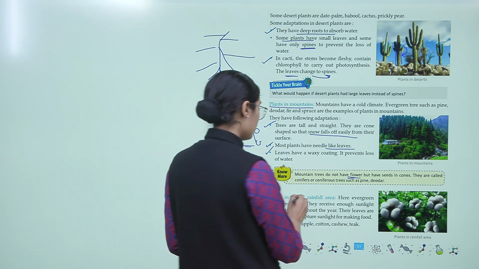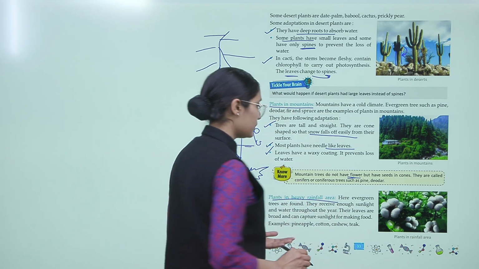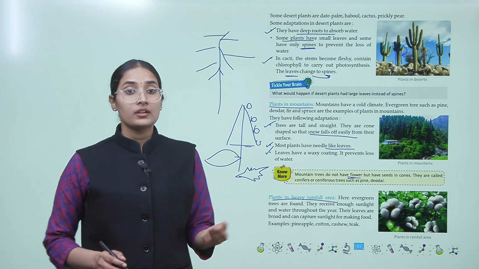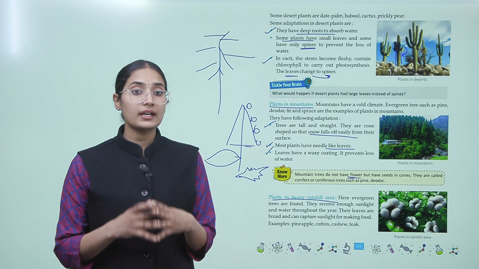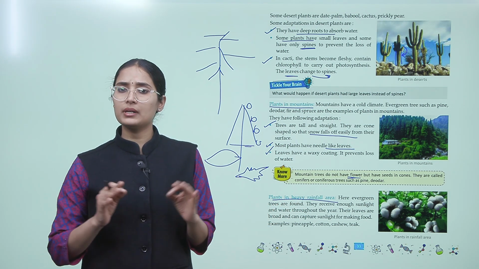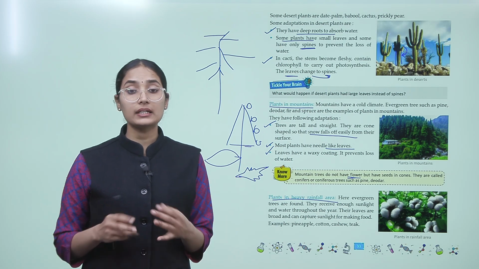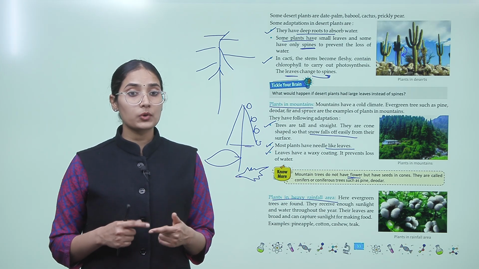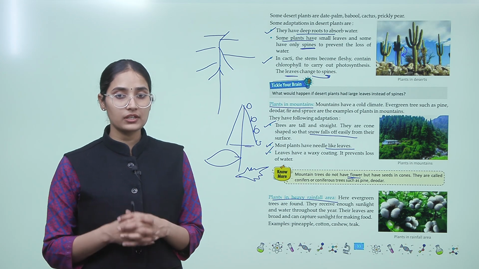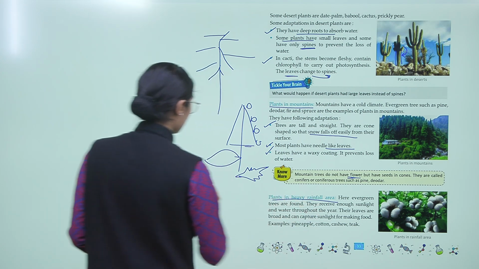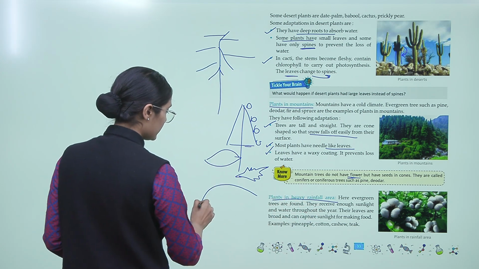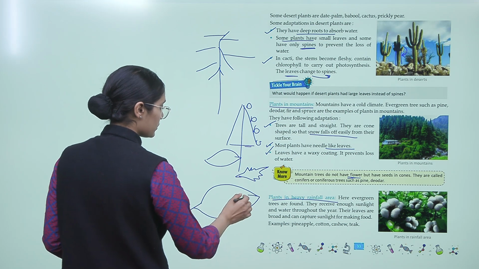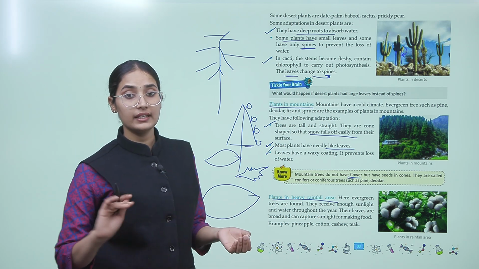What about the heavy rainfall areas? So plants in the heavy rainfall areas, right, they receive enough sunlight and water throughout the year. They have ample sunlight and a good amount of water throughout the year. So their leaves are broad and can capture sunlight for making food, right? They get good sunlight and good water, so they do not need to protect against any kind of water loss.